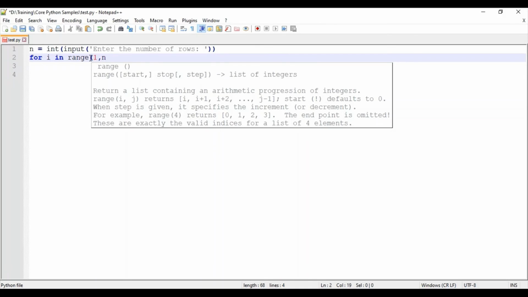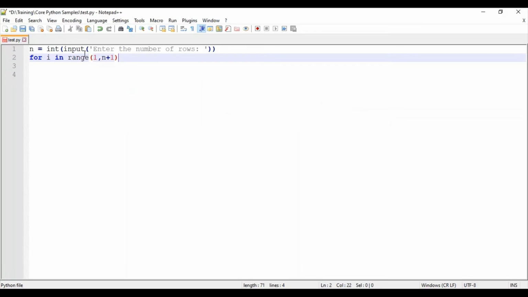Why I'm doing it like this is, we want the triangle to be printed from the first row. If you specify 0, then we can specify n itself, so from 0 also I'll be getting the values 0 to 6 if I want the triangle printed for 7 rows. Here we need not specify n plus 1, because with n plus 1 I would get up to 8 rows. Since I want only 7 rows, for simple understanding I have given it to start with 1, and 7 plus 1 is 8. So the iteration would go from 1 to 7.